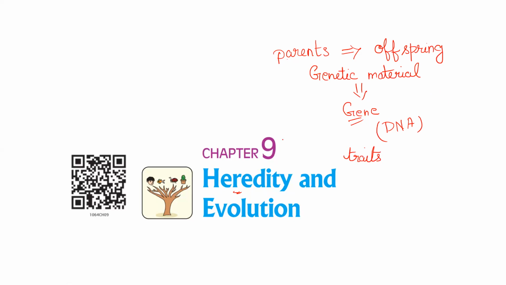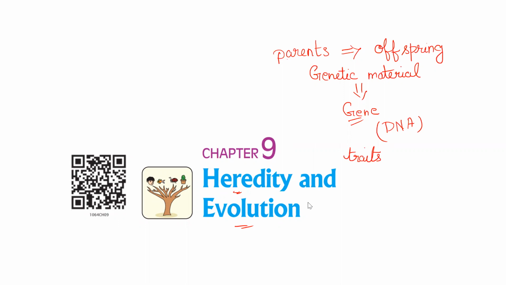So what is evolution? If heredity is inheritance of characters from their parents through genetic material, what is evolution? Evolution is change in certain characteristic features over a period of time. The characteristics usually transmitted from the parents to the offsprings will have some changes.